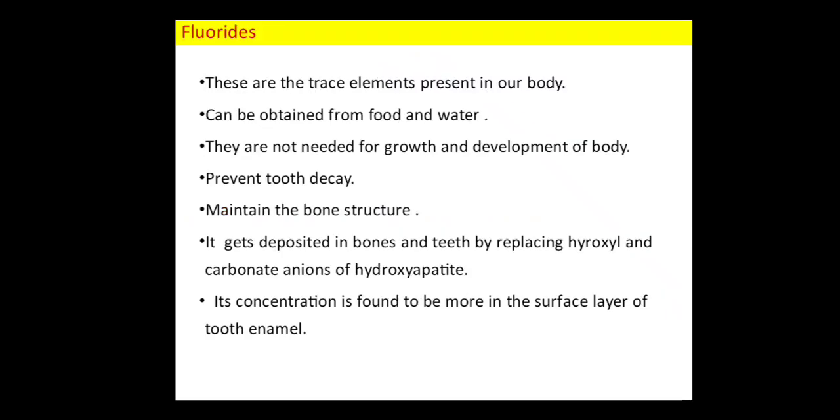Now, the role of fluorides. These are the substances which are present in a trace amount in our body, and this can be obtained from the food and water. They are not needed for growth and development of the body, but they can be used to prevent the decay and maintain the bone structures. How do they work? They get deposited in the bones and teeth by replacing hydroxyl and carbonate anions of hydroxyapatite. Its concentration is found to be more in the surface layer of the tooth enamel.